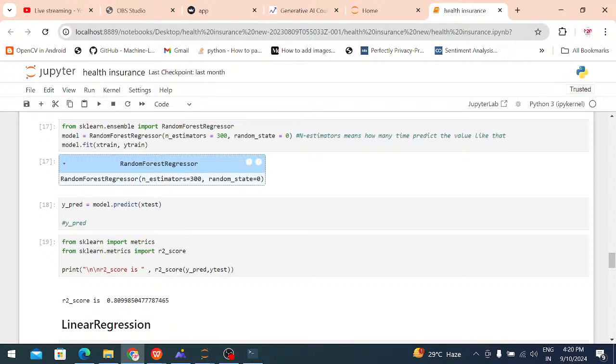I am giving this to the model. This is my input. This is my output. Based on the input, we can predict the output. After that, we can display the result, using model.predict.